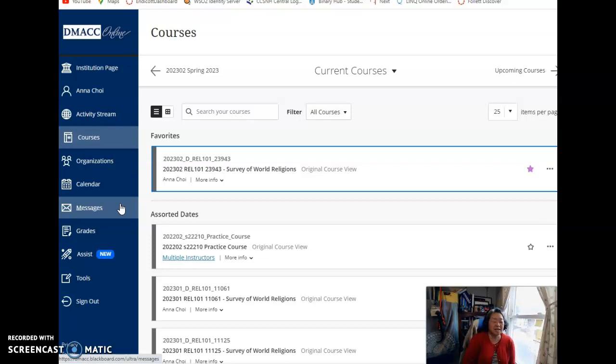The last thing is, because it's a religion class, a lot of you have strong religious faiths, strong religious backgrounds, and especially when it comes to Judaism and Christianity and even Islam, you have a lot of personal opinions or personal beliefs regarding those religions. Remember, this is an academic class. This is a survey of world religions, meaning your personal faith has nothing to do with the content of this class.